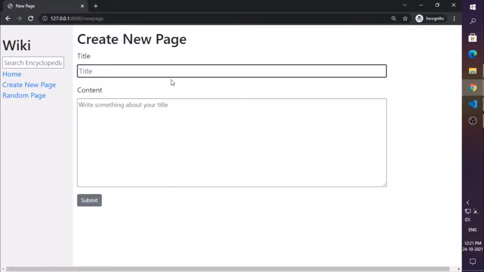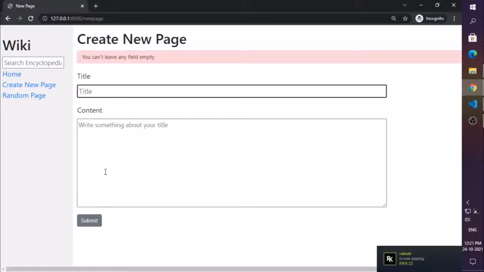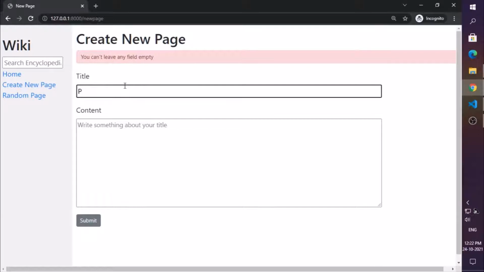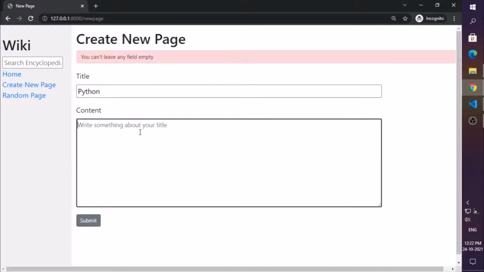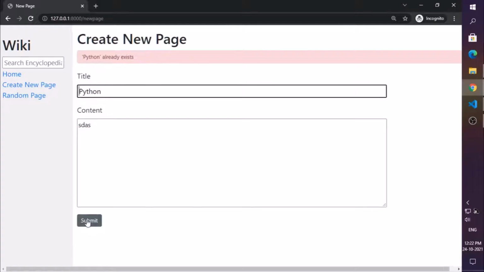The next requirement is creating a new page. As you can see, there are two boxes for title and content, and if I leave either of these fields empty, I will get an error that you can't leave any field empty. And also if I type in Python, which already exists, and type anything, like whatever, and I submit, it will tell me that Python already exists.